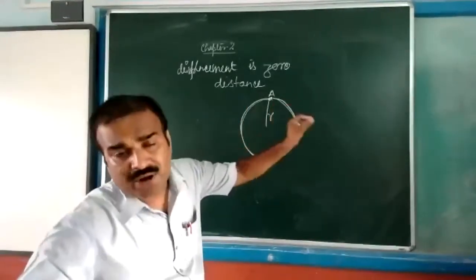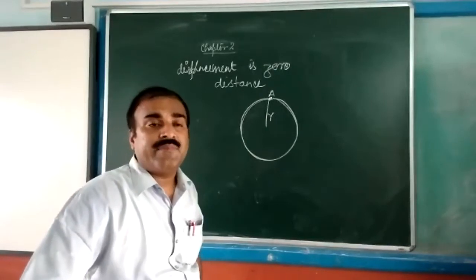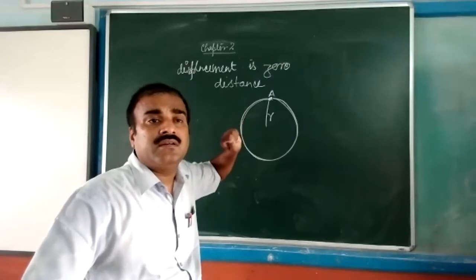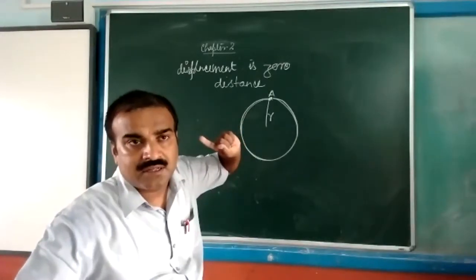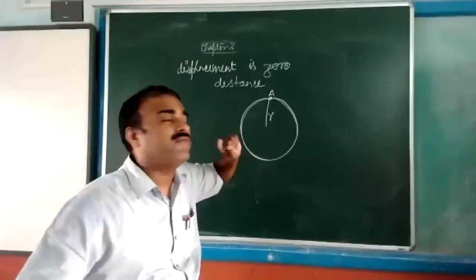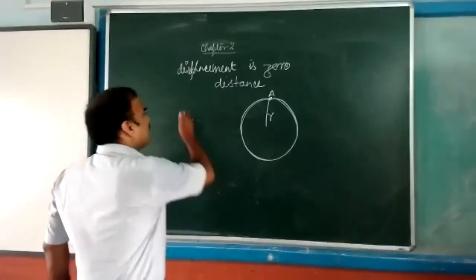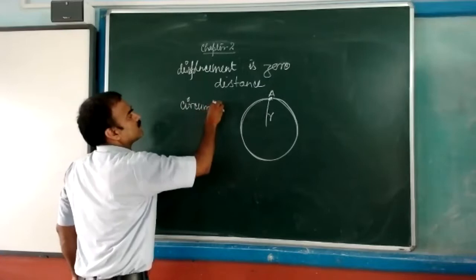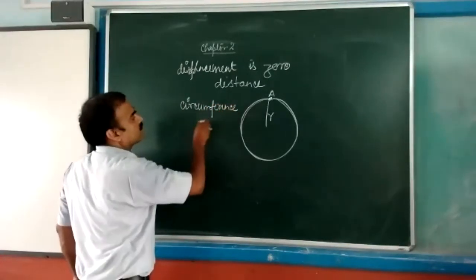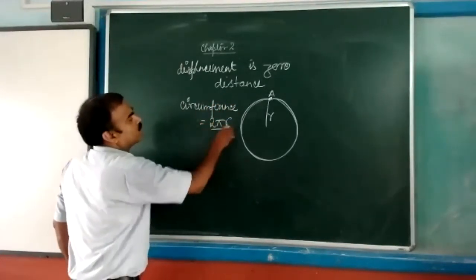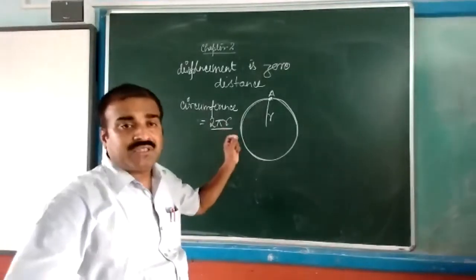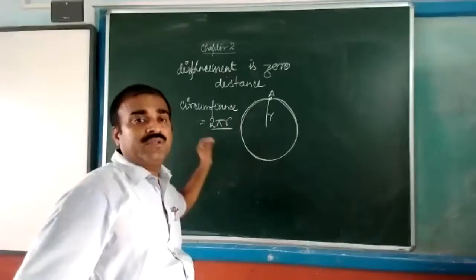How much distance will it cover for one revolution? 2 pi r. The formula for circumference is 2 pi r.